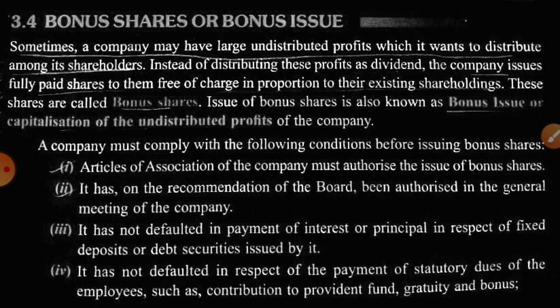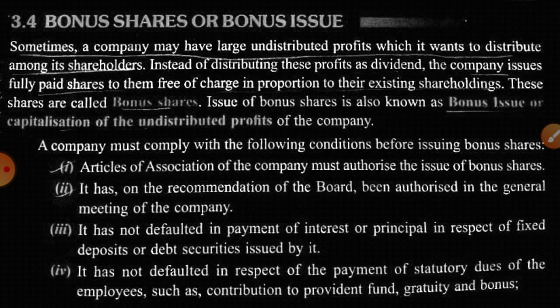Like the company issues shares to the general public and all are holding the shares. So the existing shareholders, the names of the shareholders who are holding the shares of the company, will get the shares in proportion to their shareholdings, and that will be decided by the company.